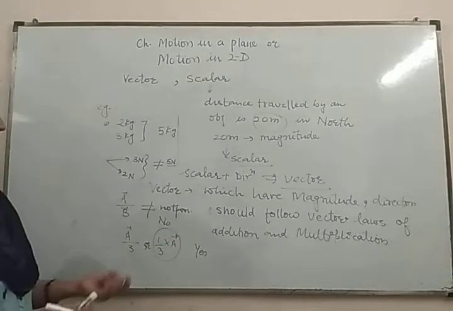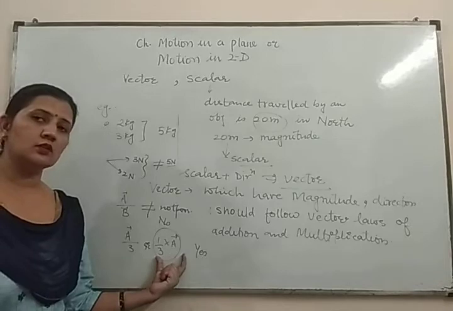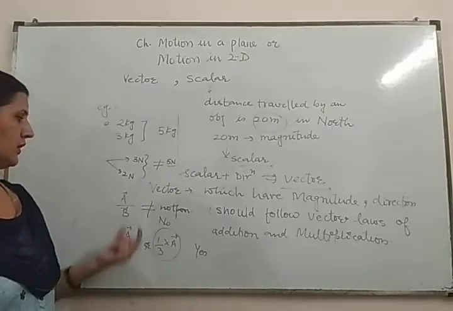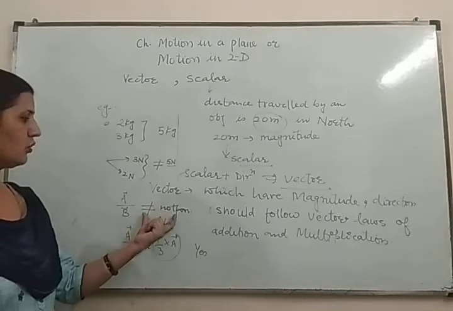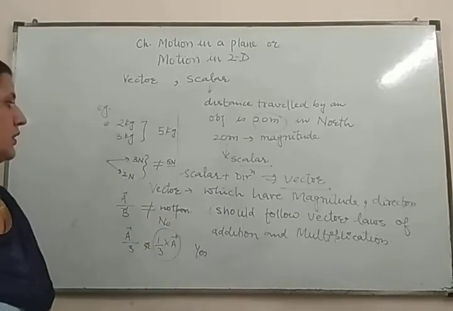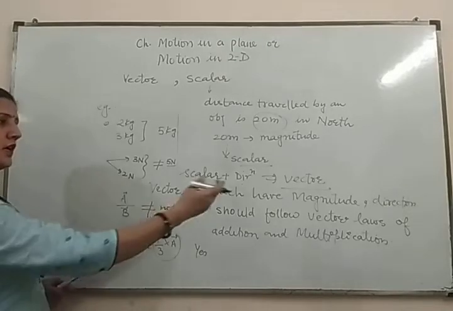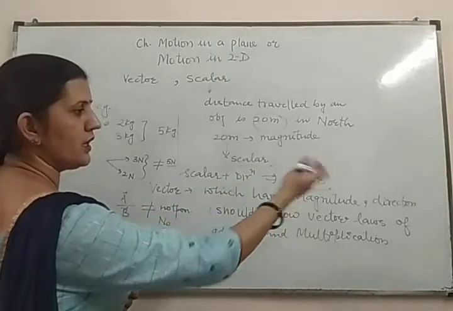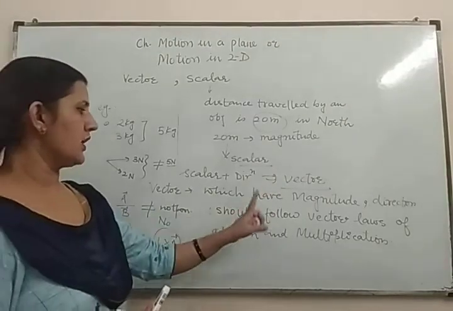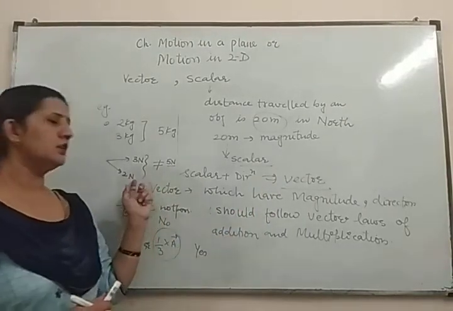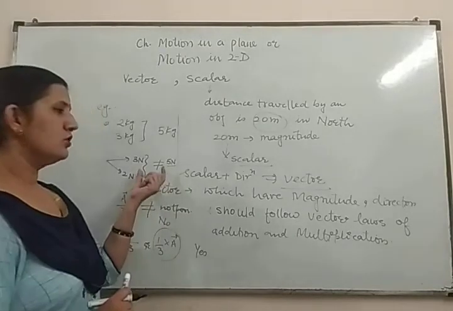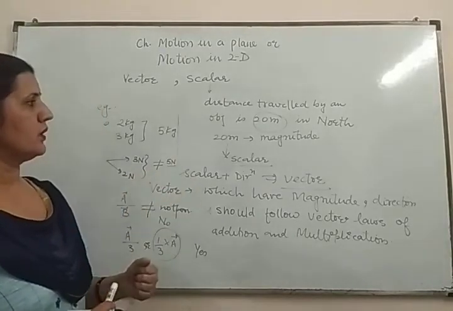So those quantities which are following the vector laws are known as vector quantities, and those quantities which are not following the vector laws are not vector quantities, whether they are having magnitude as well as direction. Having the magnitude and direction as well and still not obeying the vector laws is not known as a vector quantity.